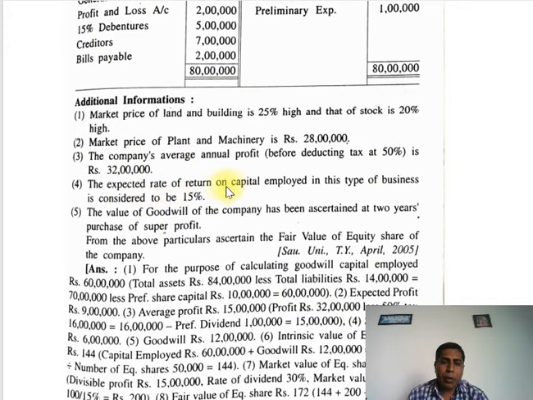The expected rate of return on capital employed in this type of business is considered to be 15%. The value of goodwill of the company has been ascertained at 2 years purchase of super profit. From the above particulars, ascertain the fair value of equity share of the company.